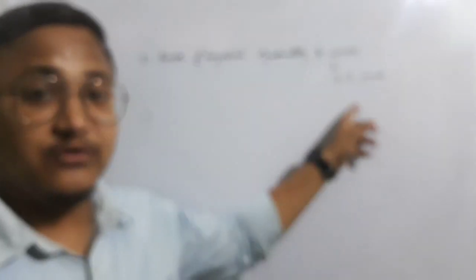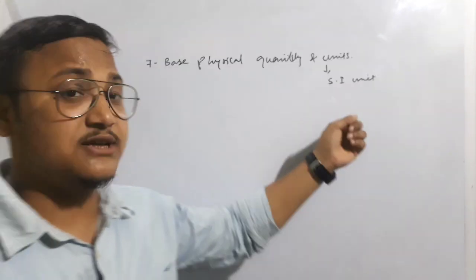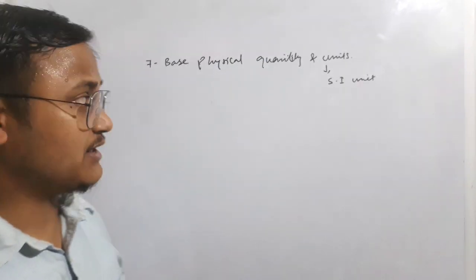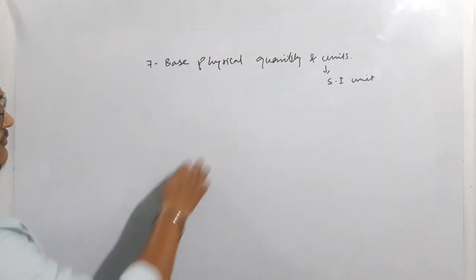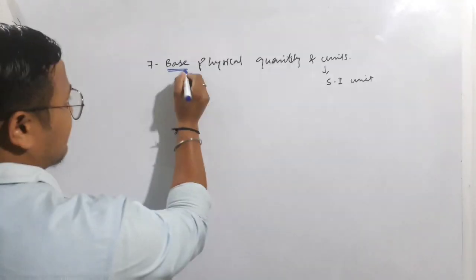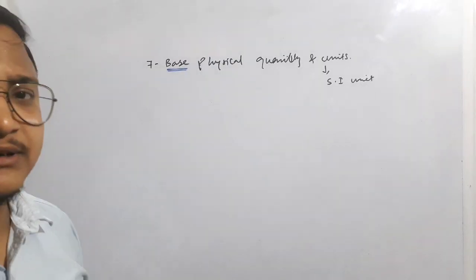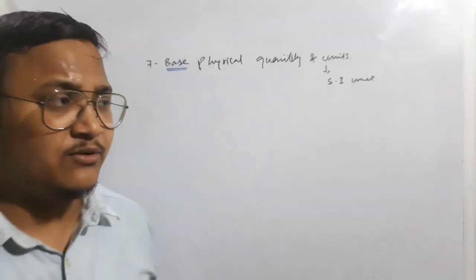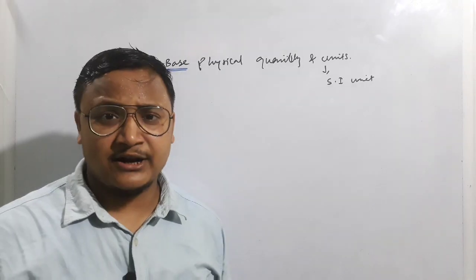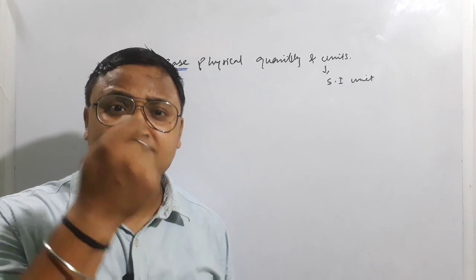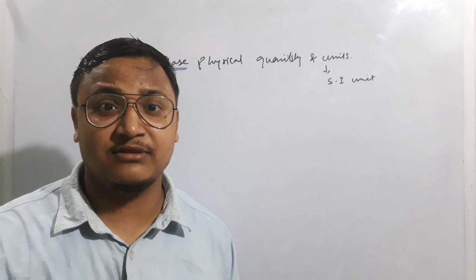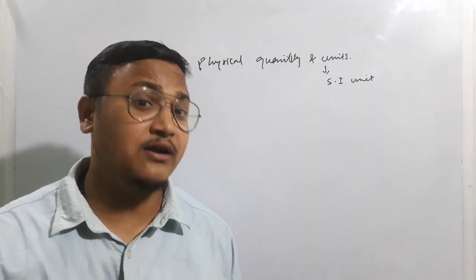Try to remember the full form of this. Sometimes this is also asked in the examination, what is the full form of SI, or what does SI stand for. These types of questions are asked. Now, you have seen that we have written here "base", right? Base physical quantity. If you ask me why the term base is included here, I will tell you that with the help of these physical quantities, we can calculate the SI unit of some other physical quantity, and that other physical quantity, whose SI unit we are calculating, will be pronounced as